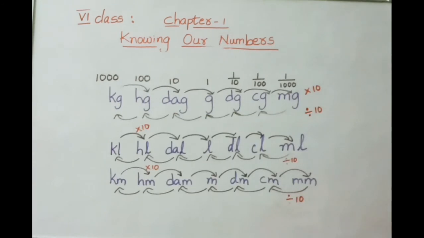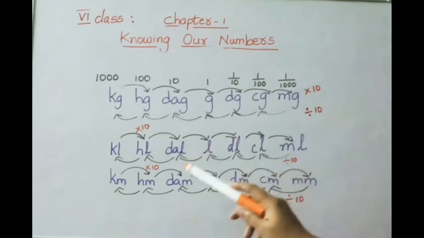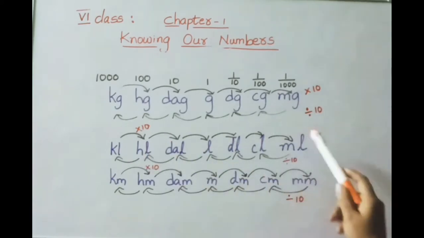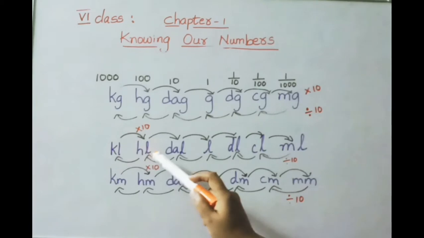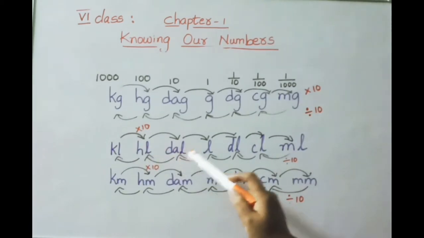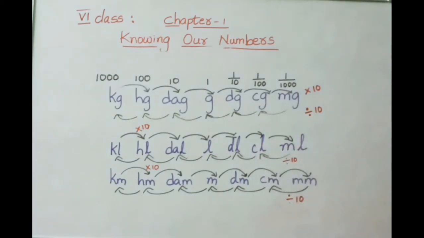See now, similarly, kilogram to milligram, how we convert? Here also we can do kiloliter to milliliter, kilometer to millimeter also. We can convert them in the same way. So let us see here. Kiloliter, hectoliter, decaliter, liter, deciliter, centiliter, milliliter. Here kilometer, hectometer, decameter, meter, decimeter, centimeter, millimeter.